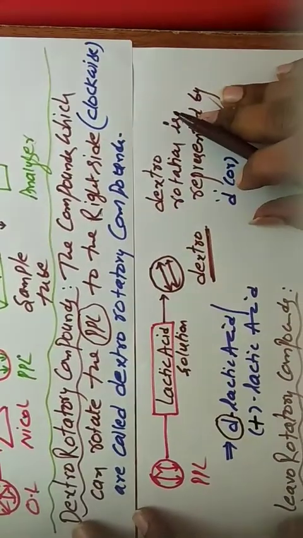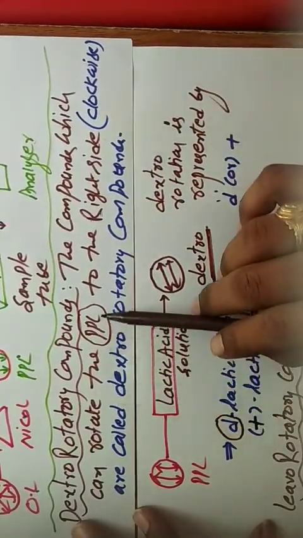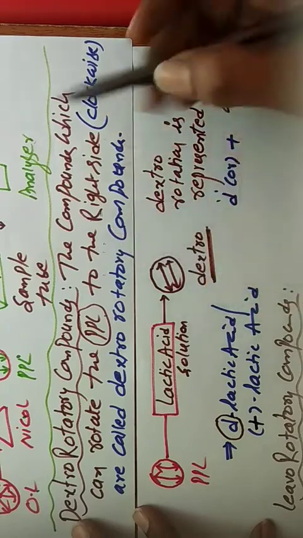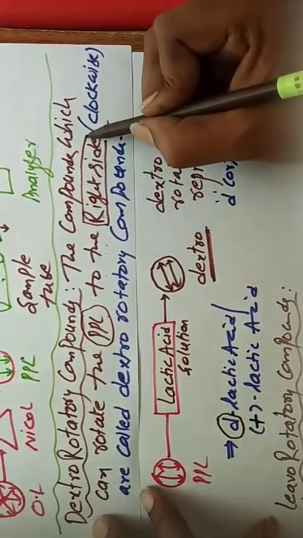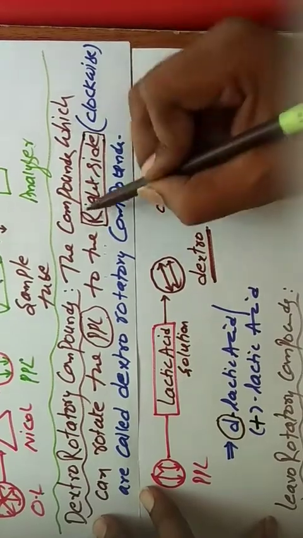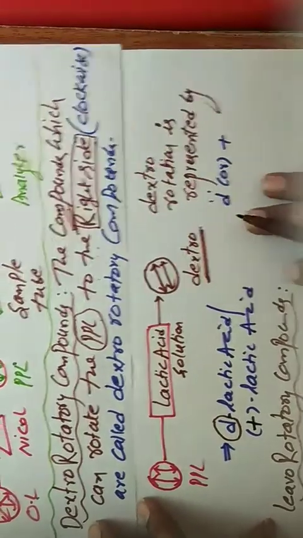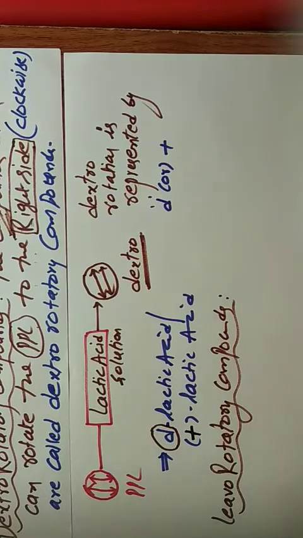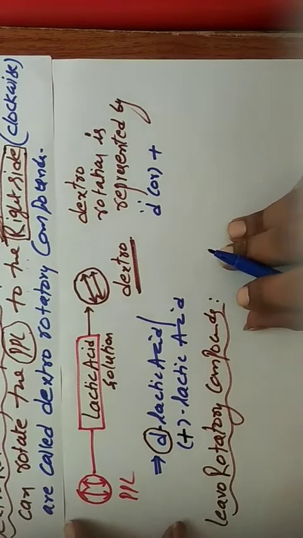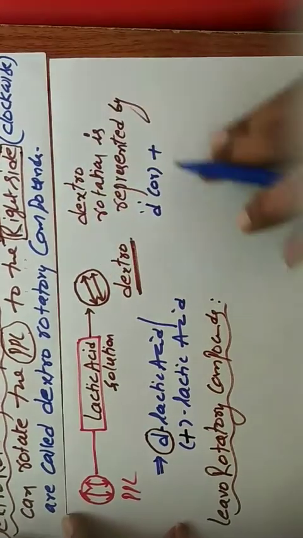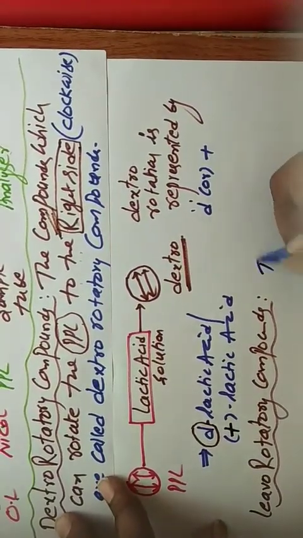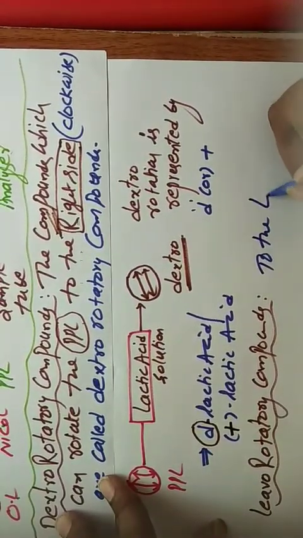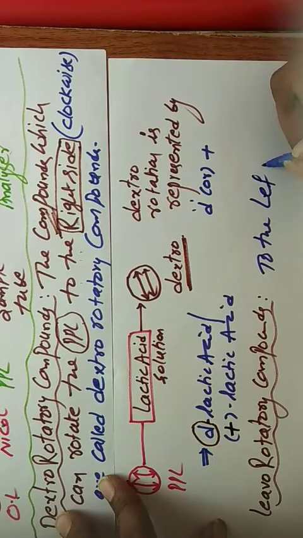Compounds which can rotate the plane polarized light to the right side. This is important. Right side is nothing but clockwise direction. So in the case of levorotatory, the compounds which can rotate the plane polarized light to the left side, only one change.